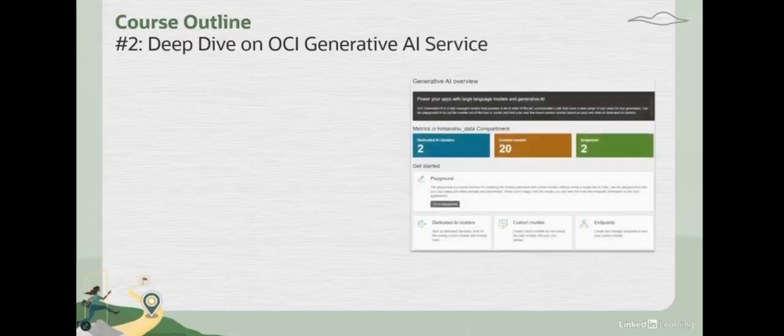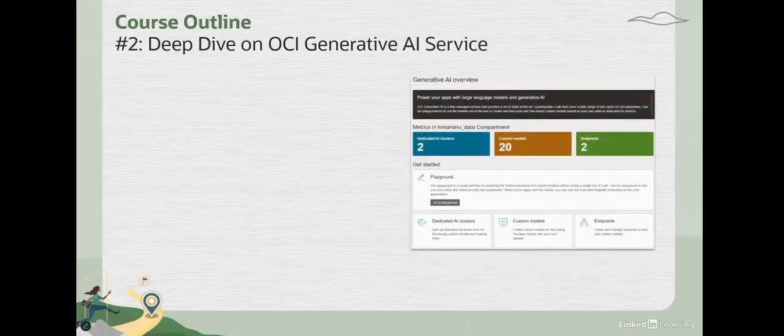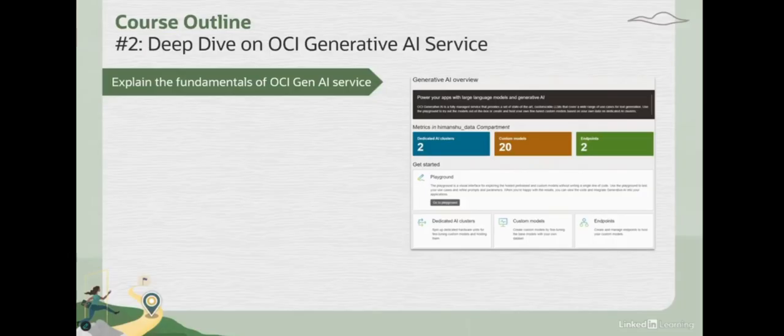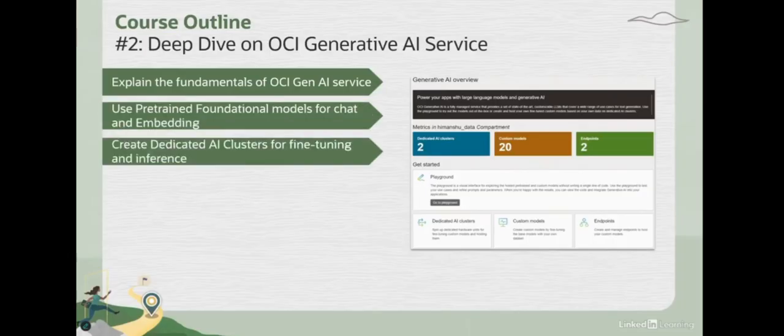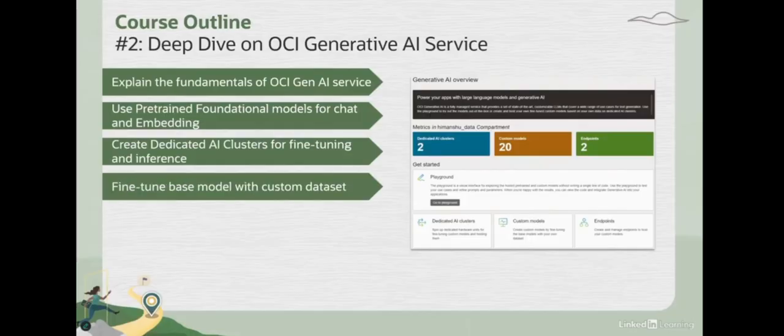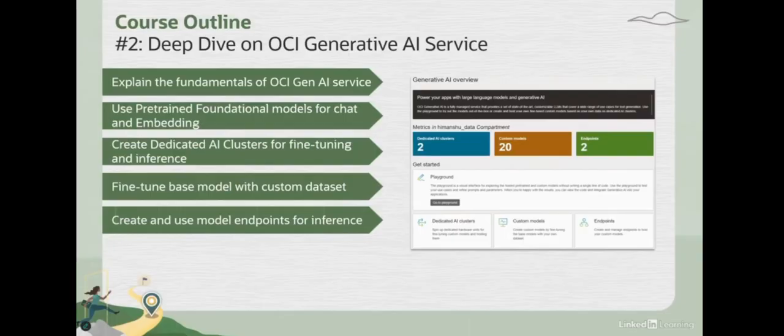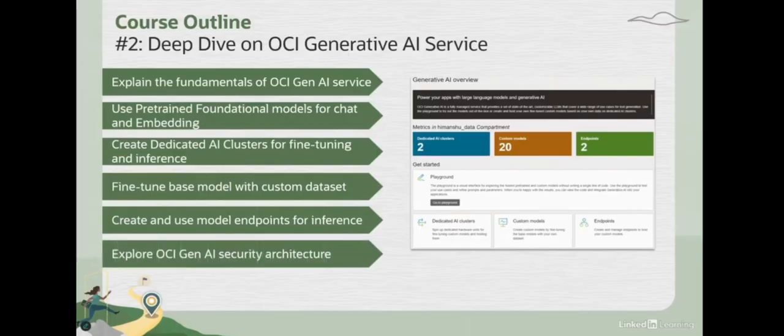The second module dives deep into OCI Gen AI service. So we'll look into what the Gen AI service is all about. We'll look at the two foundational models available around chat and embedding. Then we look at dedicated AI clusters which you can use for fine-tuning and inference. And then we look at how you can fine-tune a base model with a custom data set, and then how you can host these models using model endpoints for inference. And then finally, we'll look at OCI Gen AI security architecture.